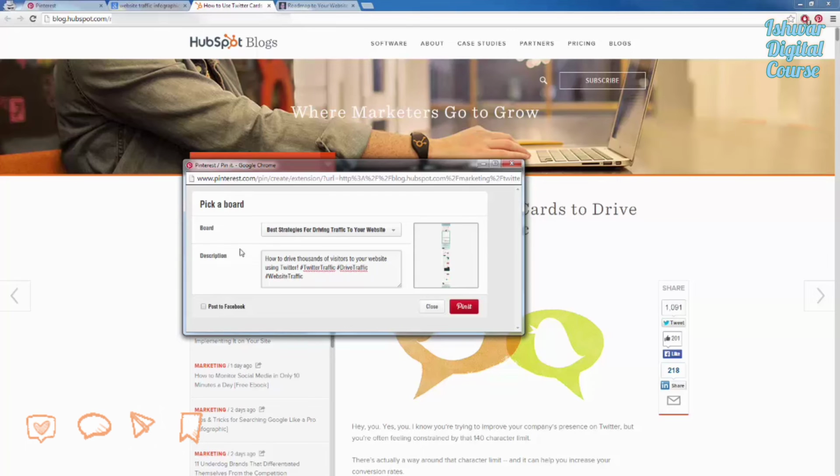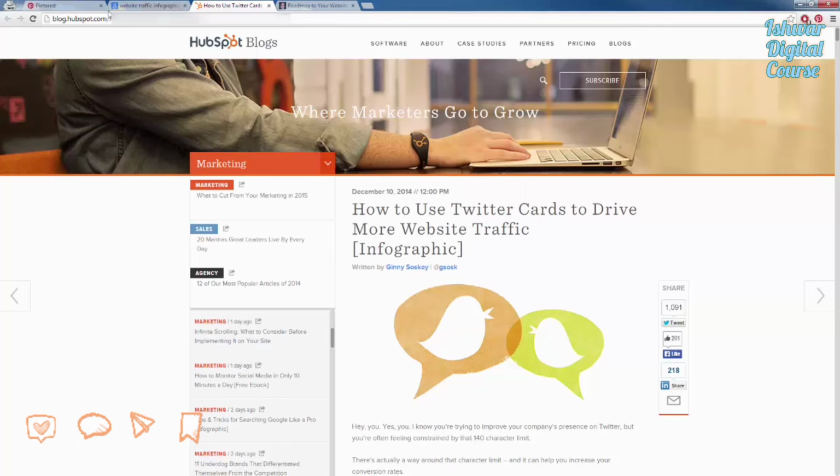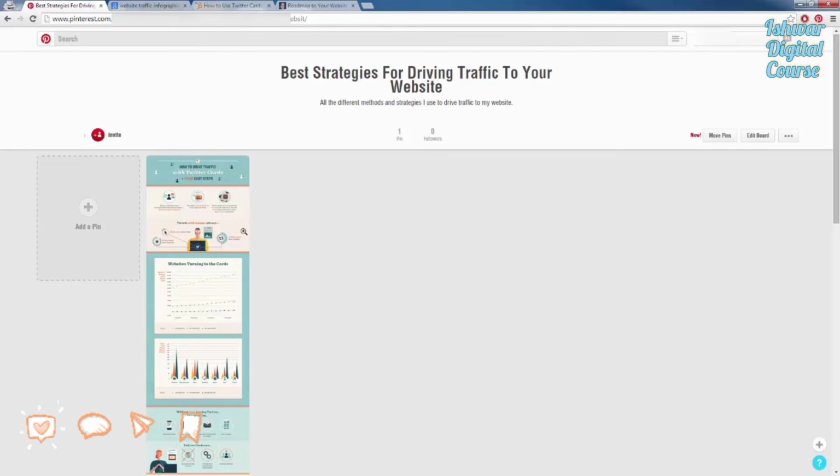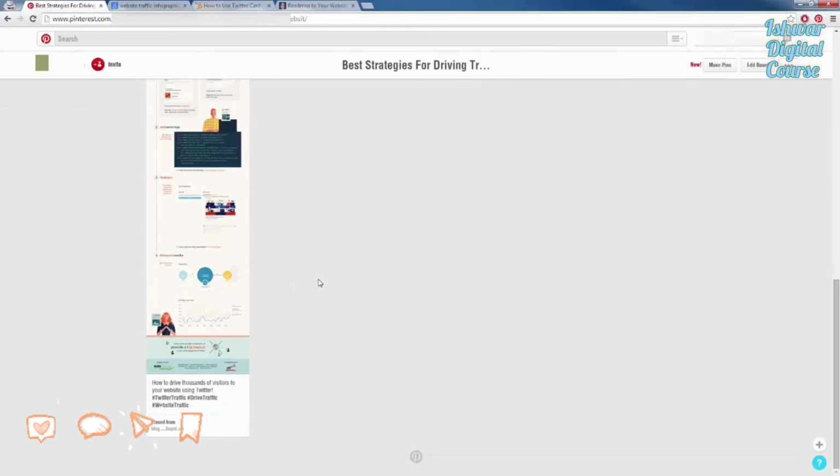So if someone is looking for infographics on how to drive traffic, make sure that you include that in the hashtag, something that they might search, okay? So if someone's looking to drive traffic and they search Pinterest, they might search website traffic or drive traffic, or if they're looking to use Twitter traffic, this is going to pop up. They're going to see my infographic, they're going to like it, and they're going to follow my board, okay? So we're going to pin this just like that. And now when we head back to my board here and I refresh it, we're going to see that I now have this image here inside of my board.